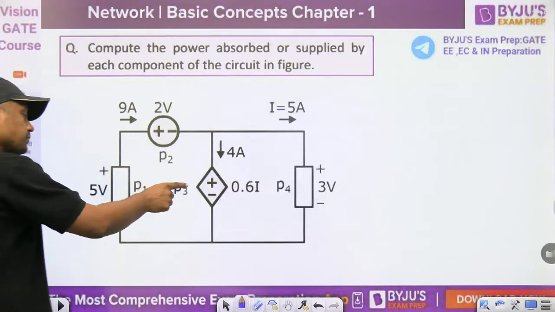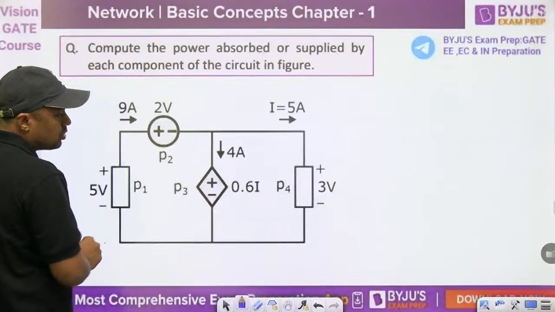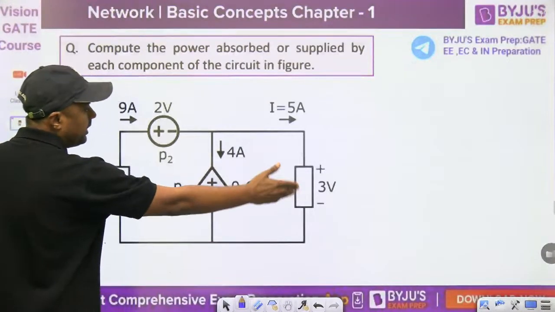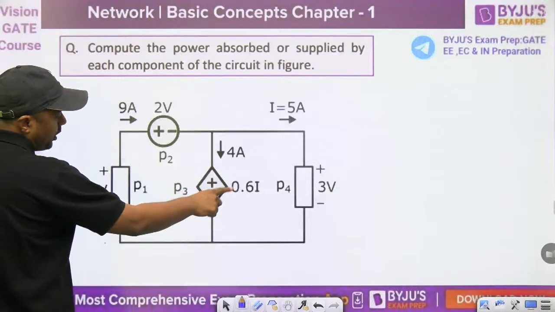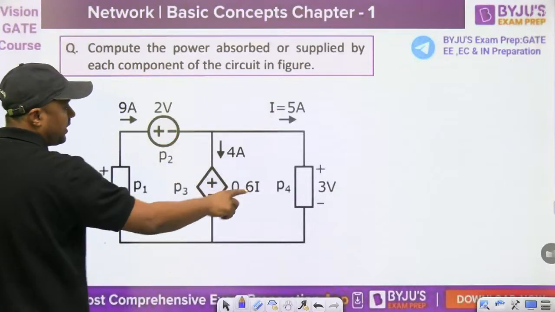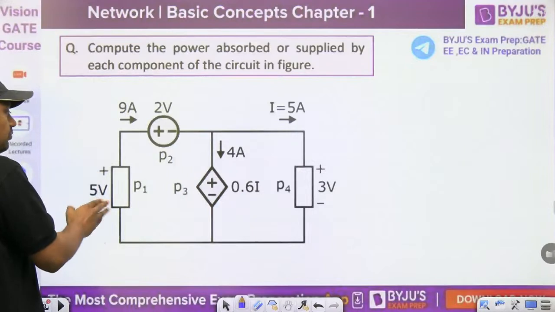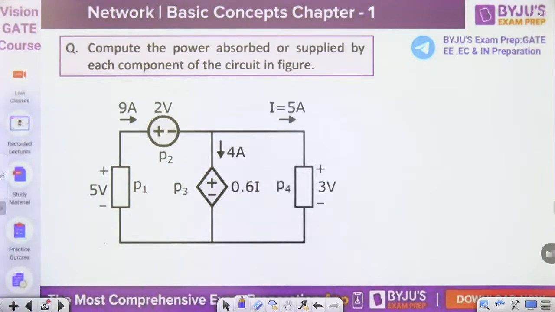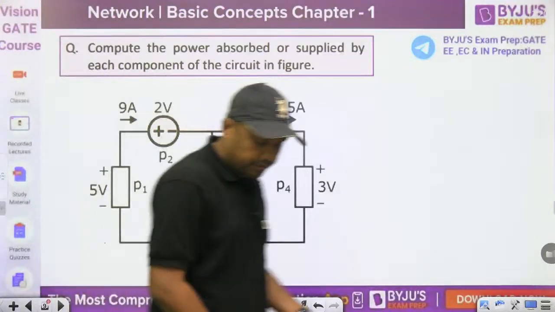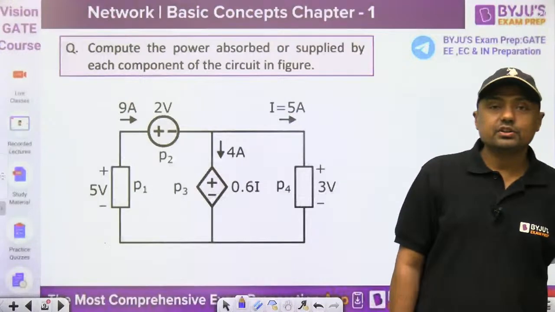This is a current controlled voltage source. This is again any element which has 3 volt. Current is given, that is 0.6 I, but I is given here, 5 ampere. Then what is P1, what is P2, what is P3 and what is P4? Okay, that is based on, yes, Tellegen's theorem. Good. That is Tellegen's theorem.